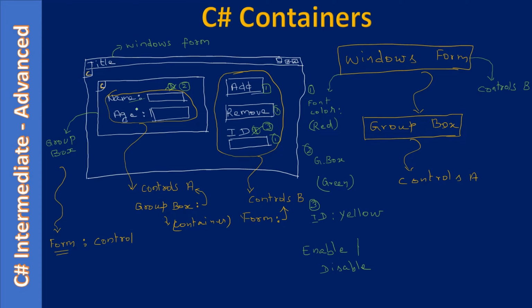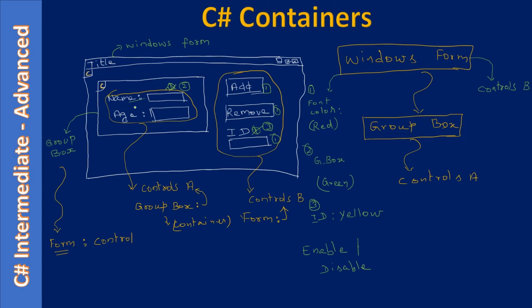So for example, if you disable a particular GroupBox, all the controls inside that GroupBox will get disabled. So this is because of that inheritance. So the controls contained inside the container will inherit the property of the container.